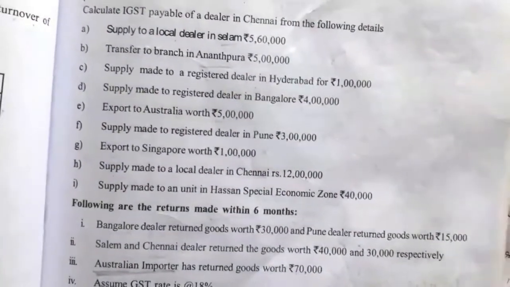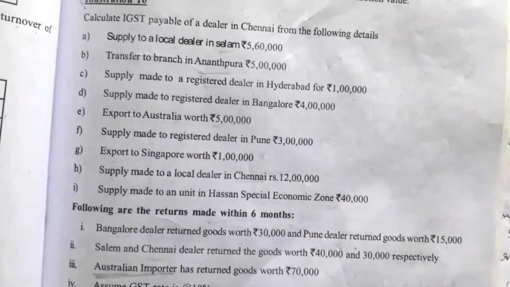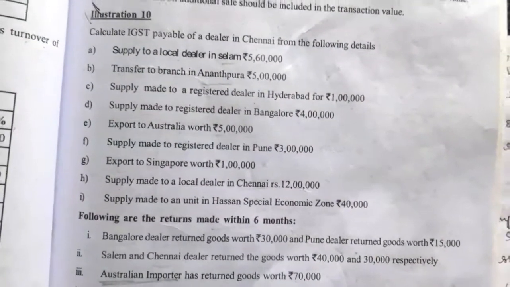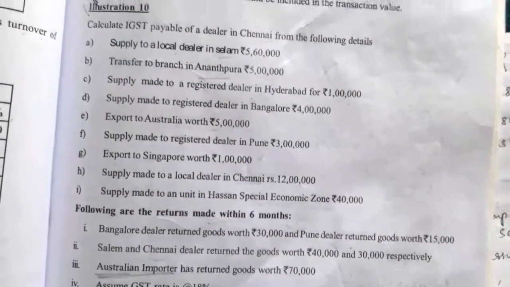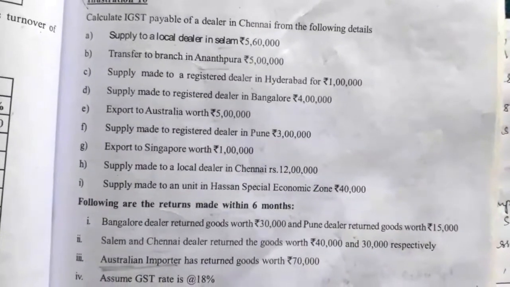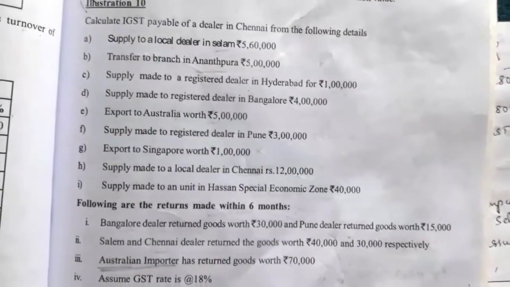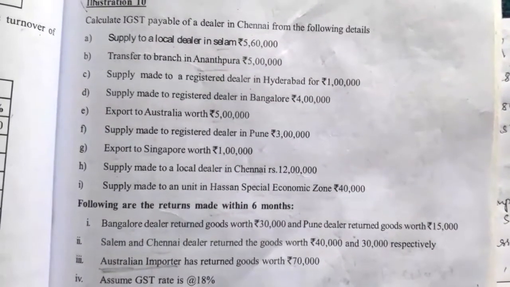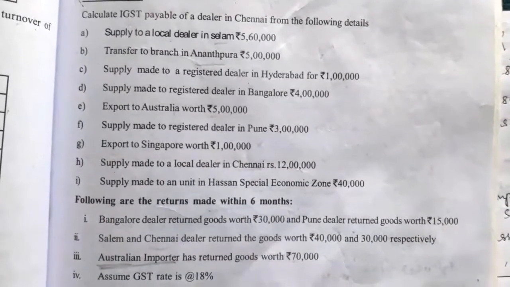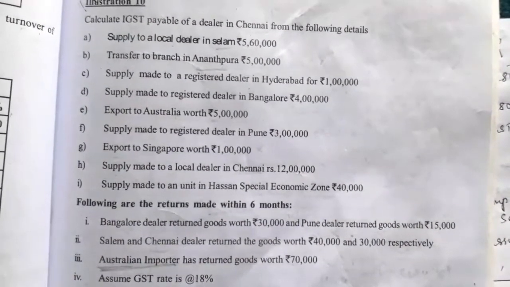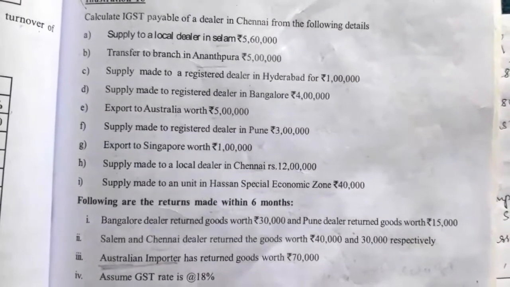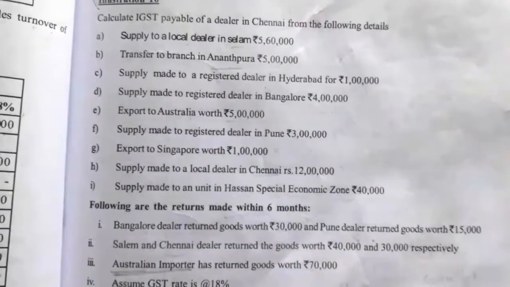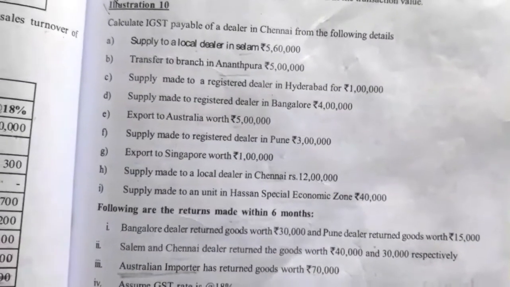So here, IGST payable of a Chennai means Tamil Nadu. We have to calculate the IGST payable of Chennai, Tamil Nadu. Here they have given different supplies made to different places. So we have to take only the supply which is made between Tamil Nadu state and other states, because they asked to calculate the IGST. So we have to take the supply between the states. If there is any supply made within the state of Tamil Nadu, then we should not take it for IGST taxable supply calculation, or transaction value or taxable turnover calculation. So we will see one by one.